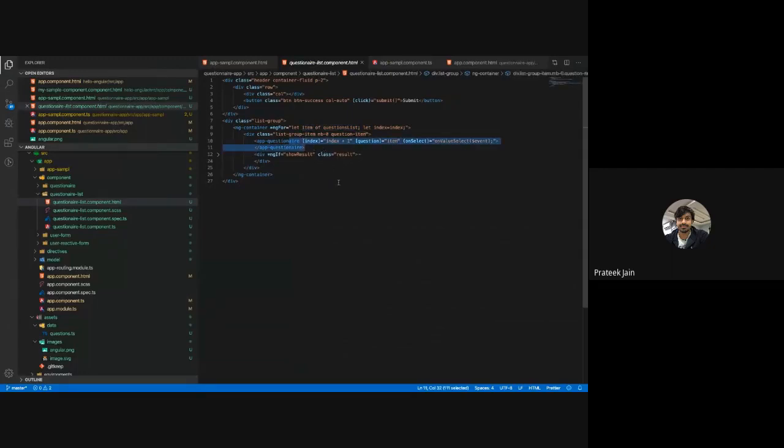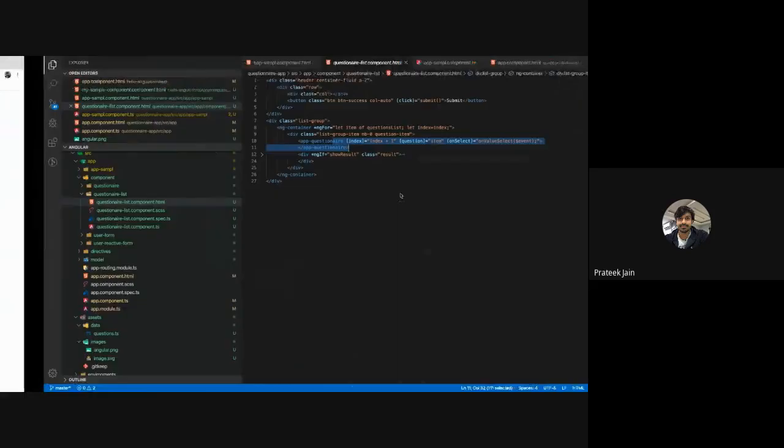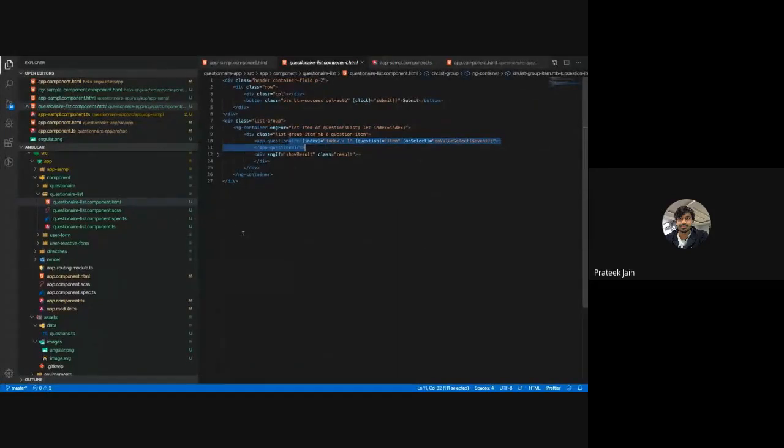We will go through these examples in depth when we work on our sample application, and we'll talk about how it is working, where it is getting used, and all those things. But there is something called ngFor, which is used to loop through all the data like this and create your HTML page in only small 3-5 lines of code. That is where ngFor comes in, and it is written here.